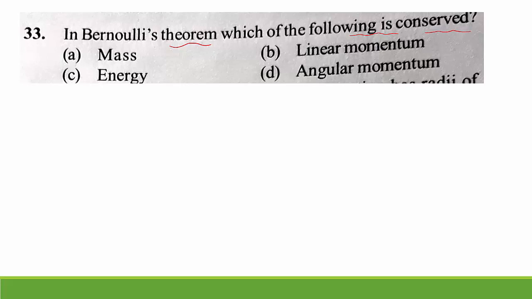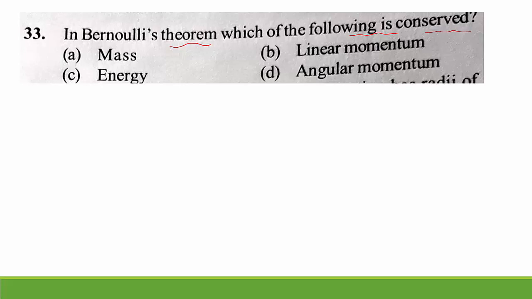First we have to know Bernoulli's theorem. What does it state? The total energy per unit mass of the fluid at any point in the substance is the sum of kinetic energy, potential energy and fluid pressure energy, which is equal to a constant value. This is Bernoulli's theorem. The total energy per unit volume remains constant.